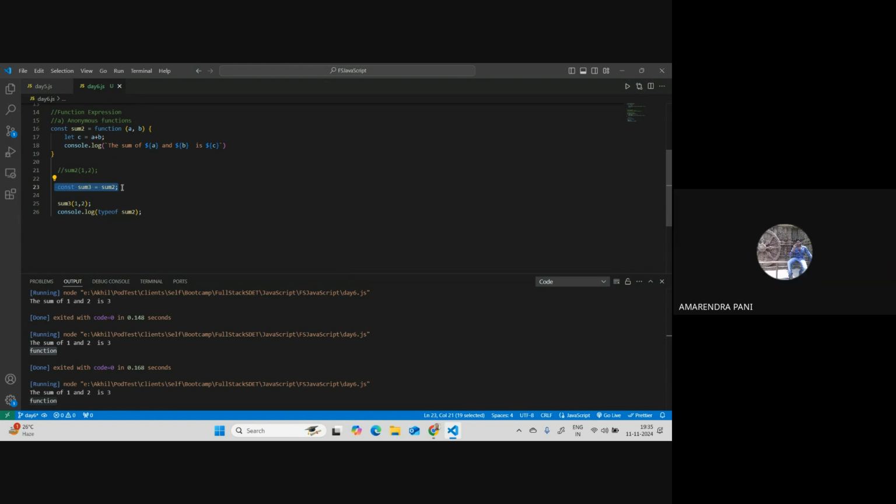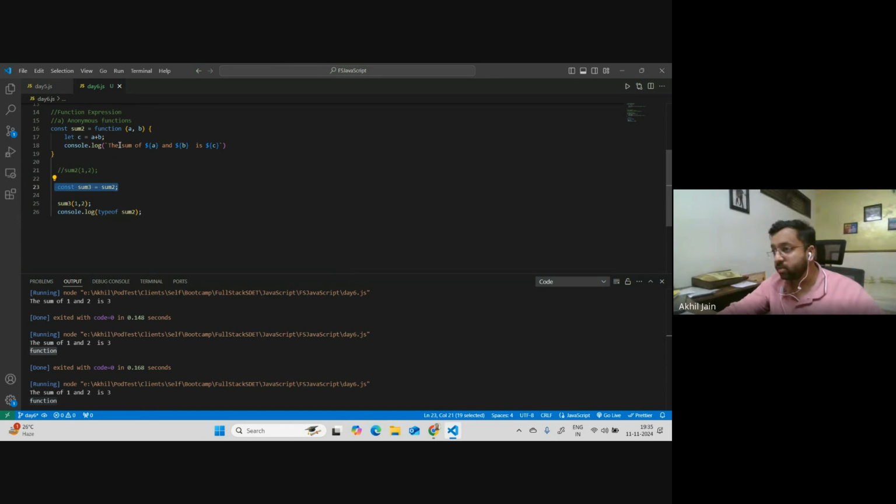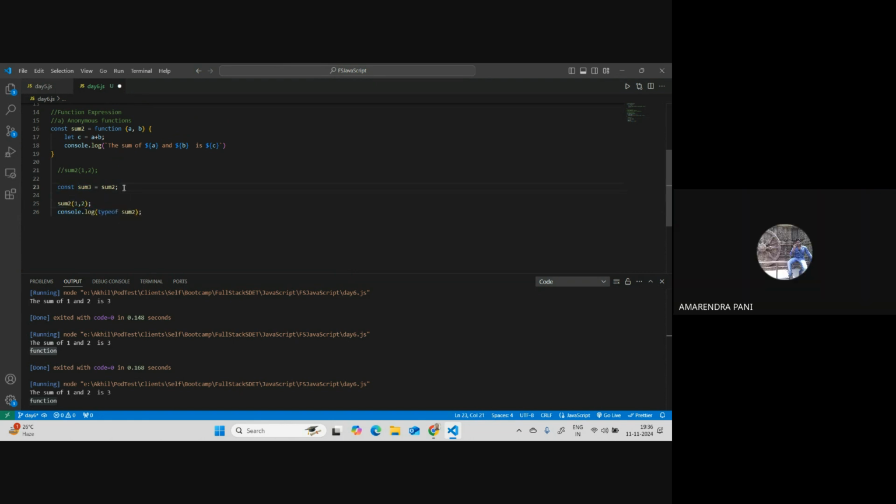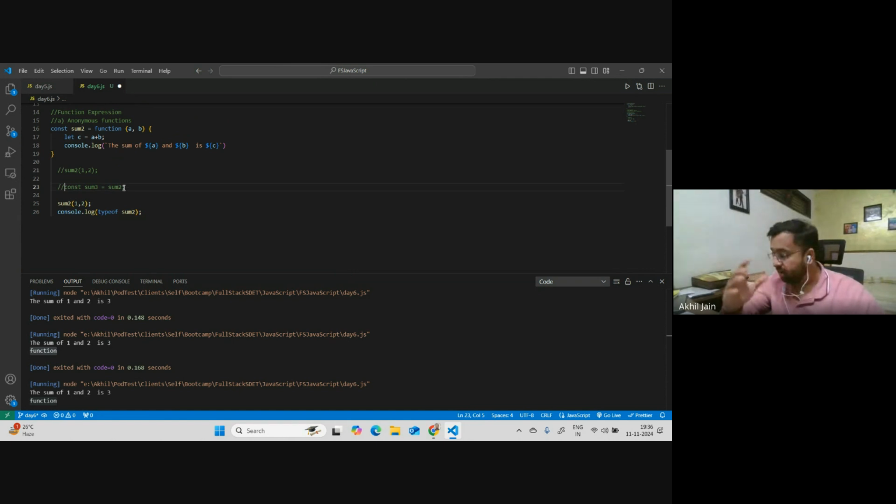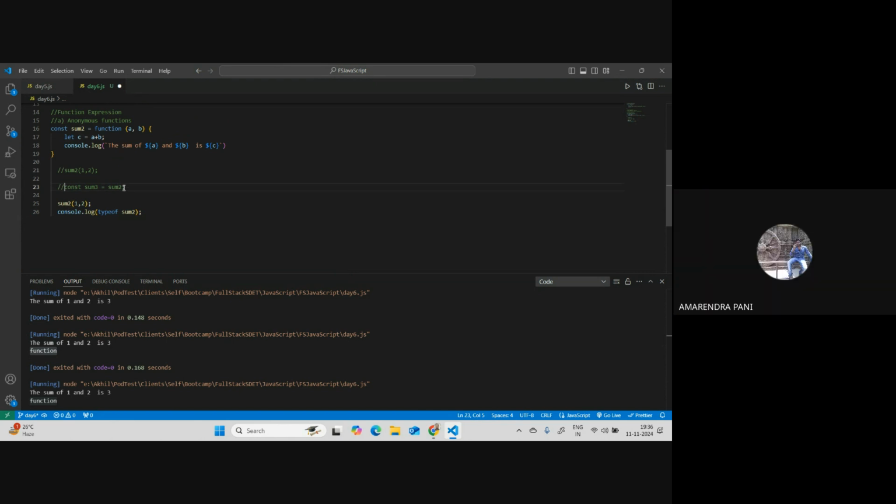This is just to explain to you that this is an anonymous function. That's it. I will not do it this way. If I have to do it, I'll just say sum2 here. So this is just to explain why it is called an anonymous function, because you can name it anything you feel like.